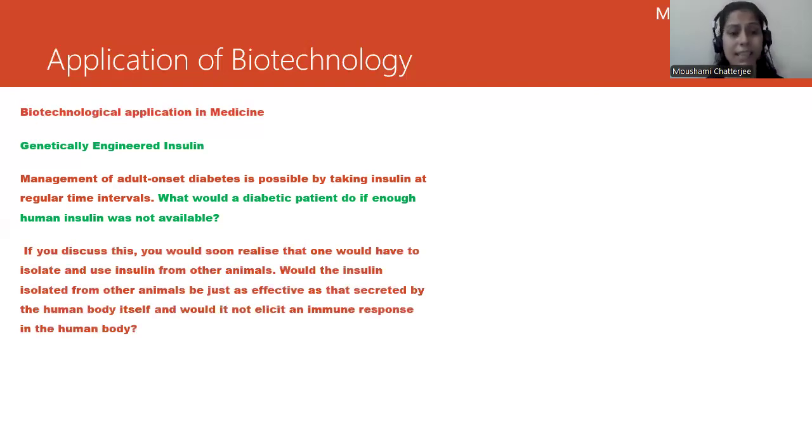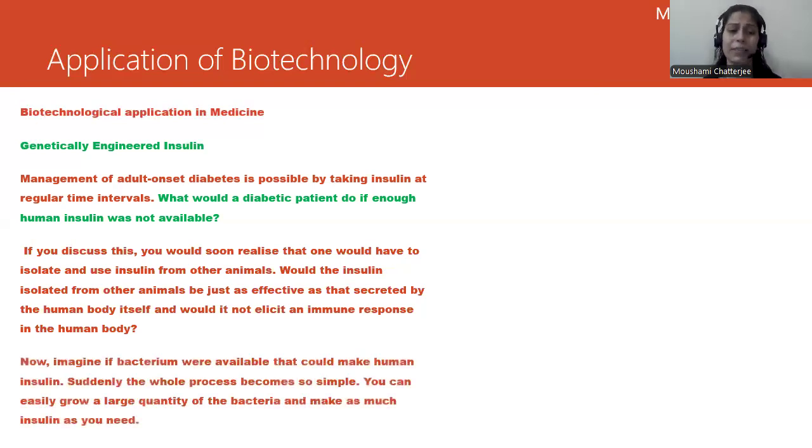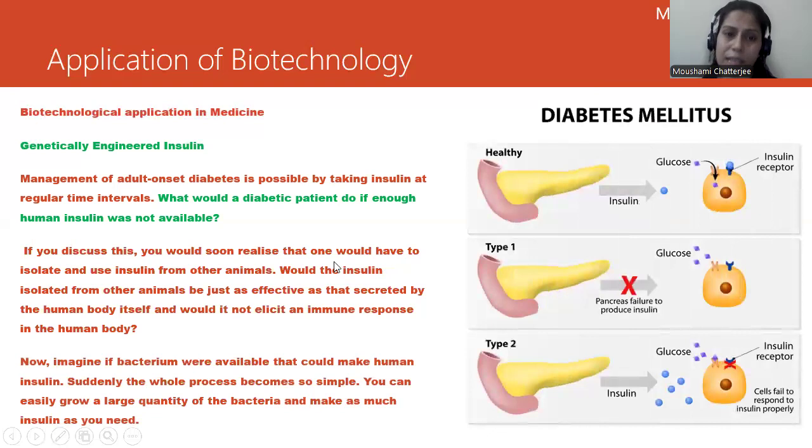To understand this, we need to see how we can get insulin if the body is not producing it. Initially, insulin was isolated from animals and was just as effective as that secreted by the human body itself, but it would elicit an immune response. This is what I was talking about in the previous slide, that initially insulin was extracted from the pancreas of slaughtered pigs, but it was causing a lot of immunological response.